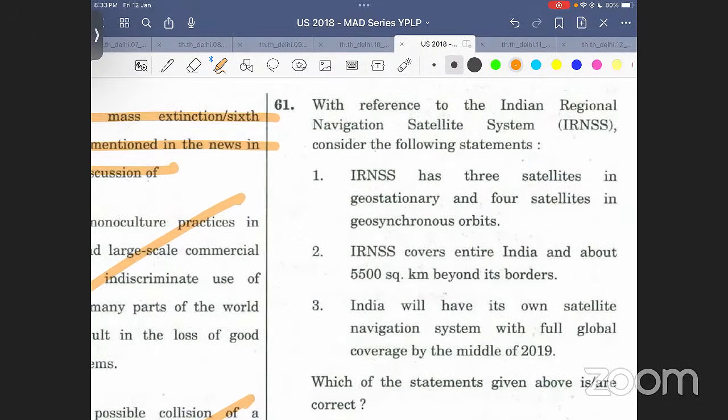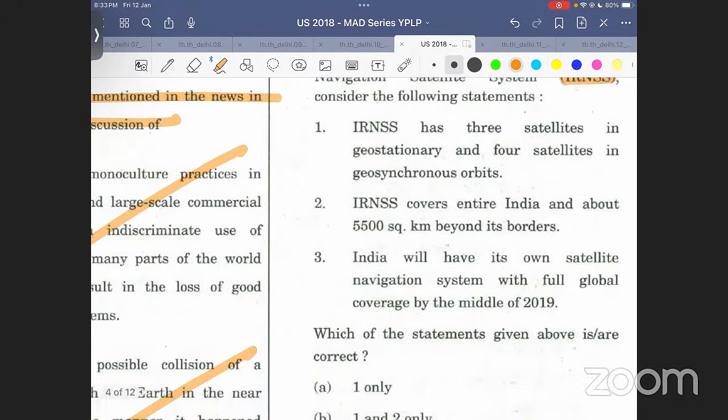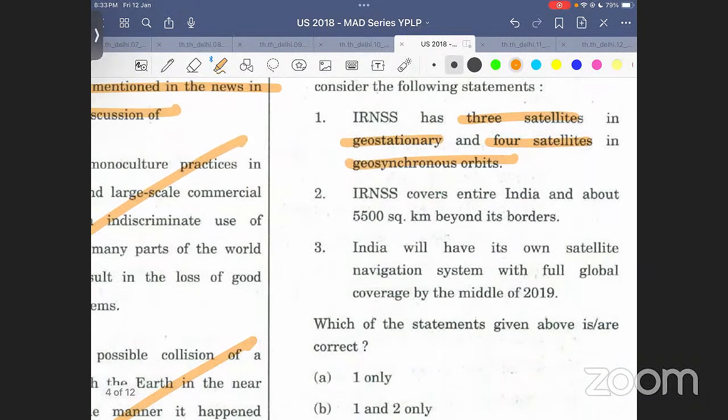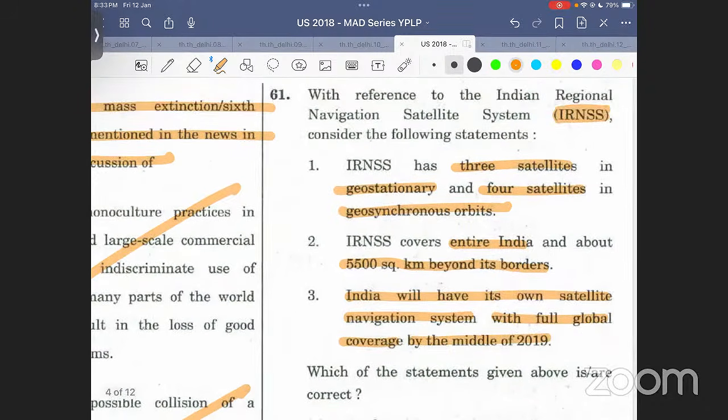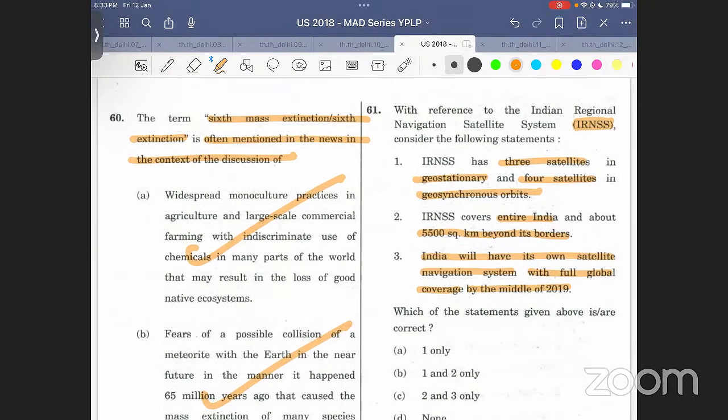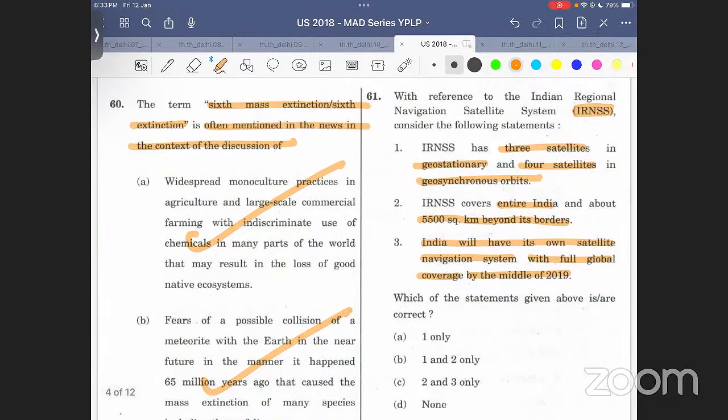Then, with reference to IRNSS, consider the following statements. IRNSS has 3 satellites in geostationary, 4 satellites in geosynchronous. Hanji, what have I taught you? What have I taught you regarding such things? IRNSS covers entire India and about 5,500 square kilometer beyond its border. India will have its own satellite navigation system with full global coverage by the middle of 2019. Such funny statements. UPSC is making such funny statements that you will be very easily able to identify such things. ठीक है, let us have a look at this particular thing.